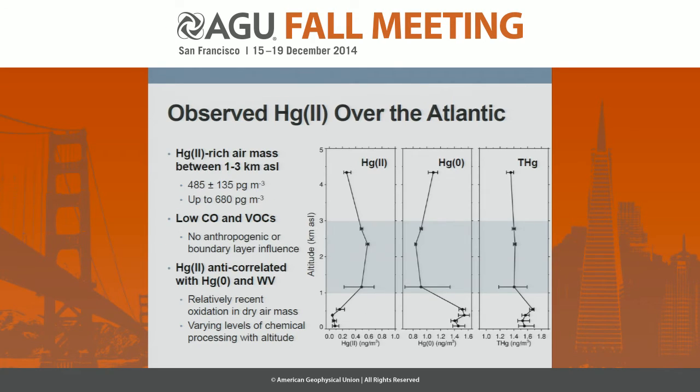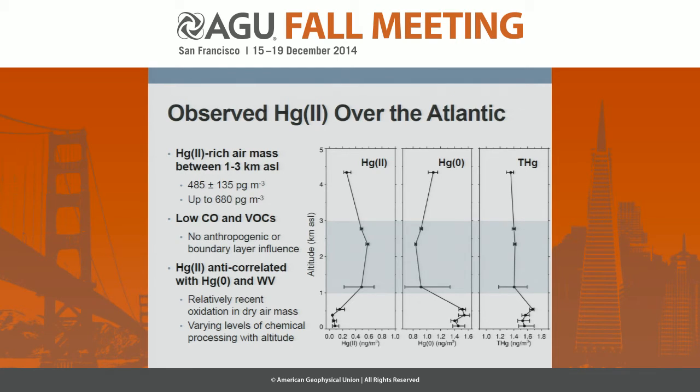Now moving over to our case over the Atlantic. In this case, rather than flying at a constant altitude, as I mentioned, we conducted a vertical profile up to just above 4 kilometers over the ocean. We saw a particularly oxidized mercury-rich air mass between altitudes of 1 and 3 kilometers over the ocean, and I've highlighted that area again with the gray box.